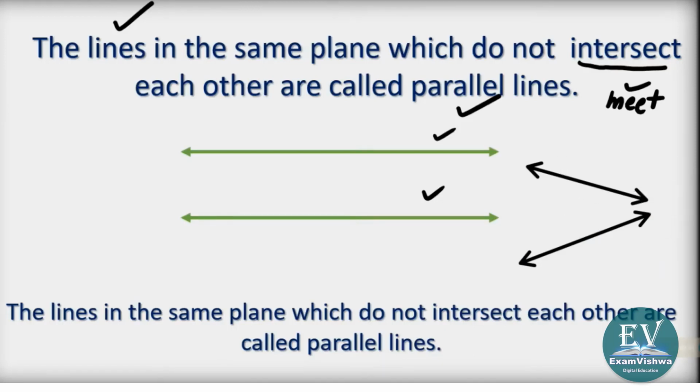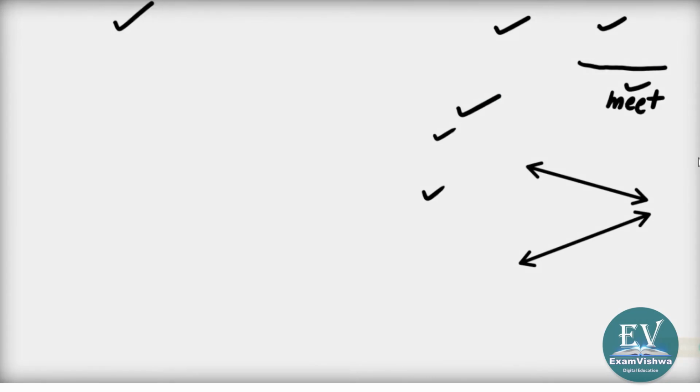Parallel lines are those lines which will never meet. They are lines which do not intersect, are called parallel lines. Okay, so please, they must be in the same plane and they do not intersect. This is the first thing you should remember and fix in your mind. Now let us go ahead. Let me remove all this.